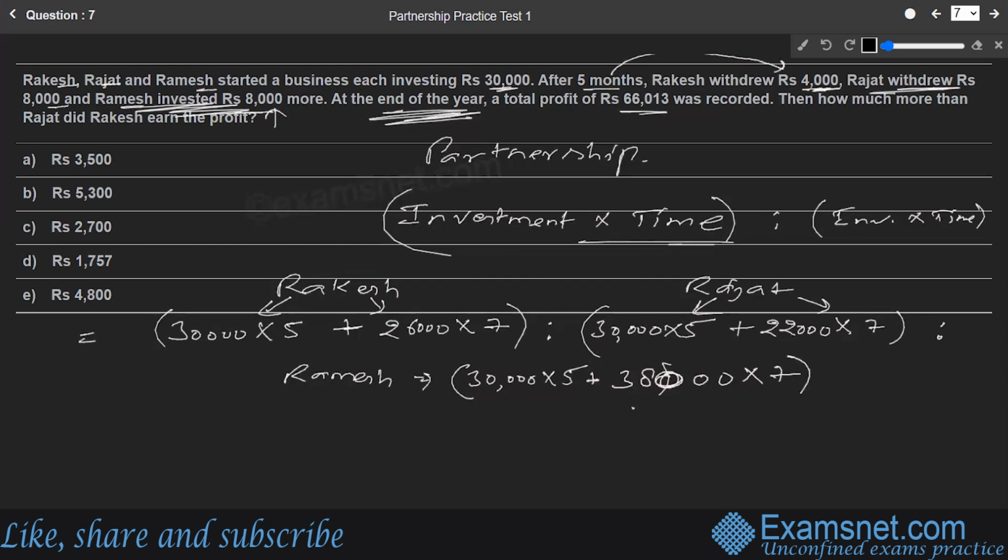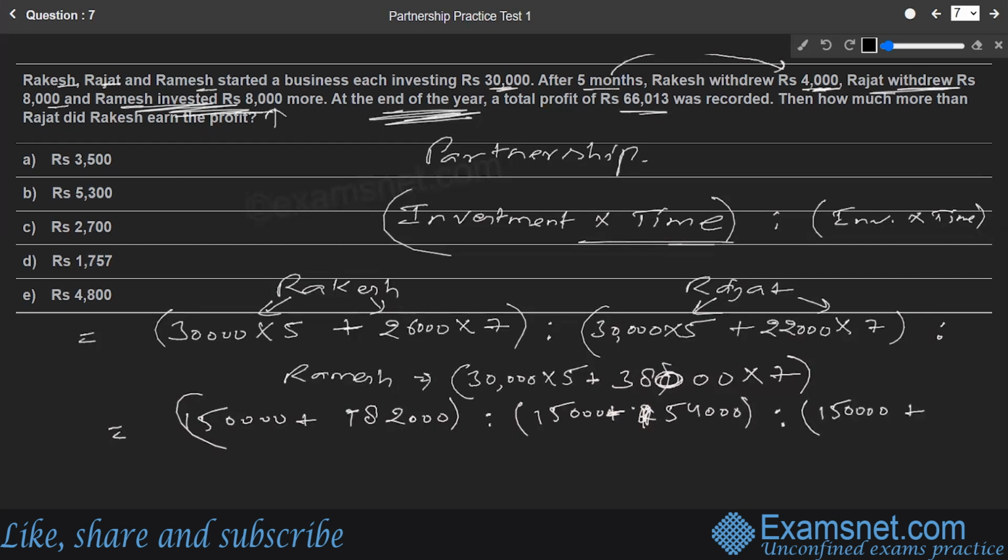So these are the three investment shares. If we solve these numbers, for Rakesh's part we get 1,50,000 plus 1,82,000. Rajat's part is 1,50,000 plus 22,000 into 7, that is 1,54,000. Then the last part is Ramesh's part: 1,50,000 will be as it is, plus how much more did he contribute? That is 38,000 into 7, which is 2,66,000. These are the three parts. If we add them together, this comes out to be 3,32,000.